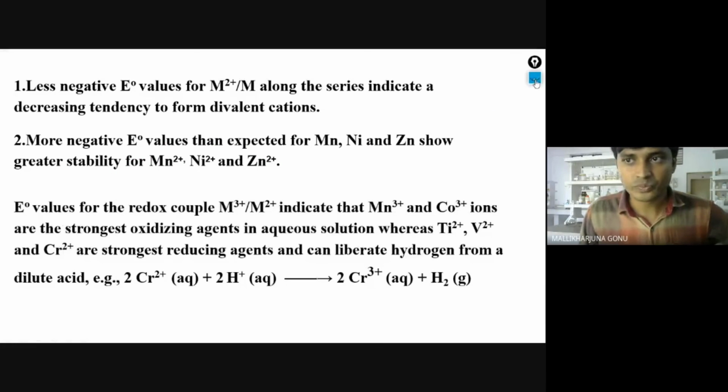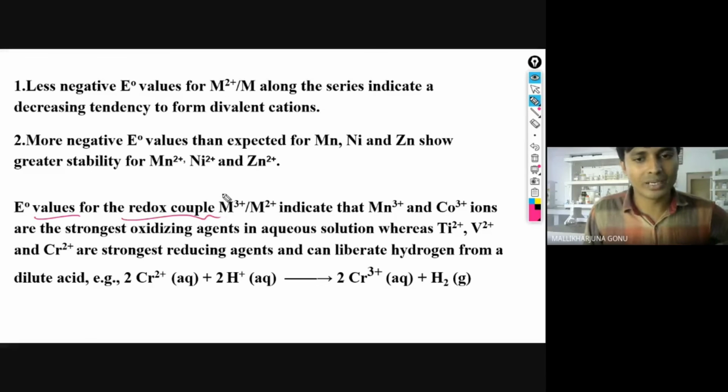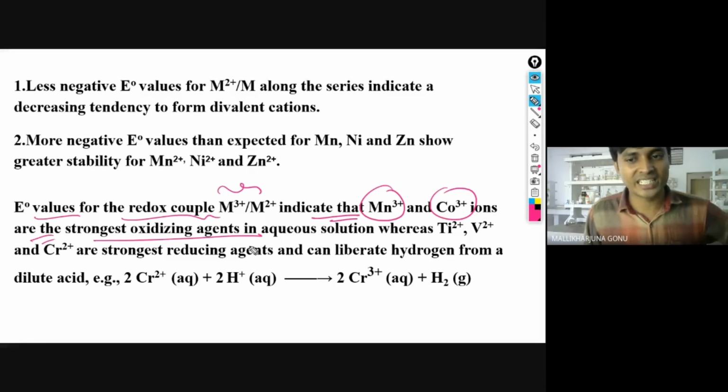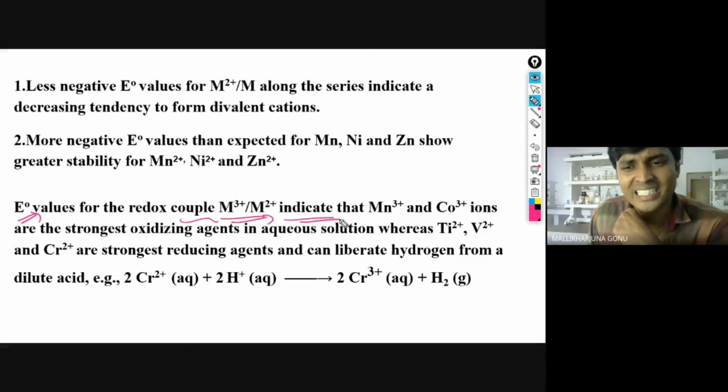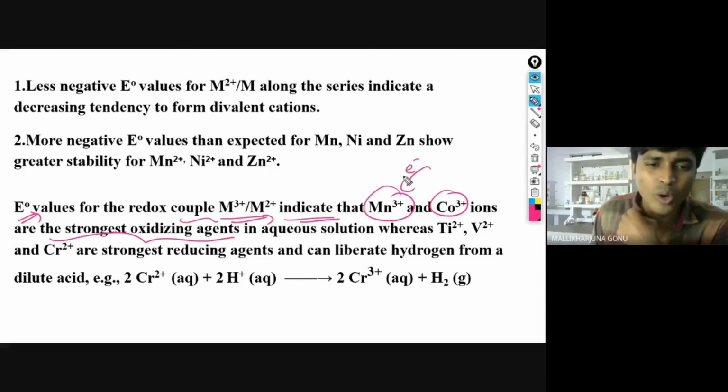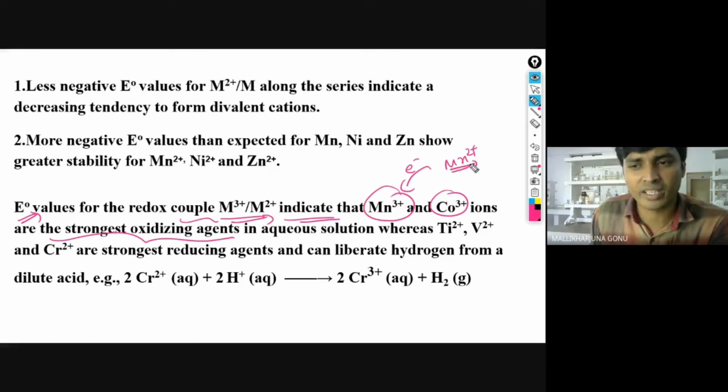Next, E0 values for the redox couple like M3+ to M2+ indicate that Mn3+ and Co3+ ions are the strongest oxidizing agents in aqueous solution. Okay, that is what this says. E0 values for the redox couple M3+ to M2+ indicate that Mn3+ and the same case for Co3+ are the strongest oxidizing agents, because they easily take electrons from others and act as good oxidizing agents, since after taking an electron it converts to Mn2+.